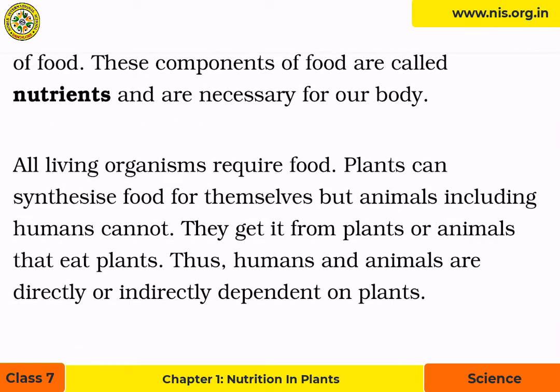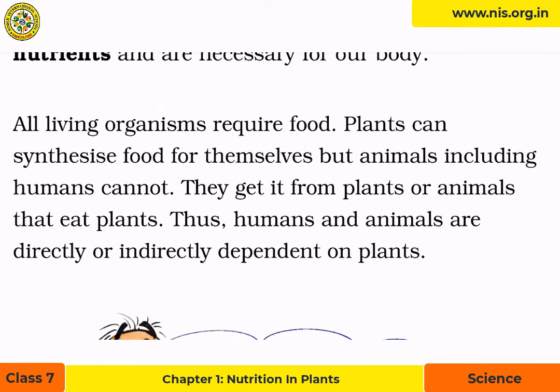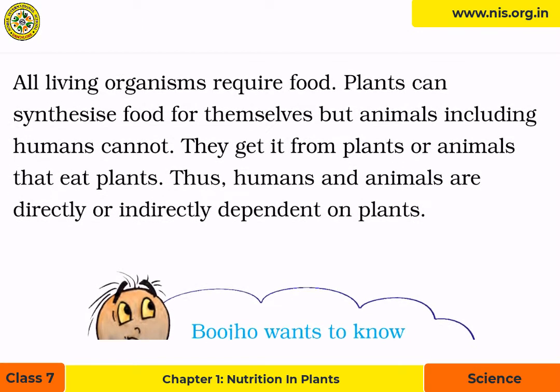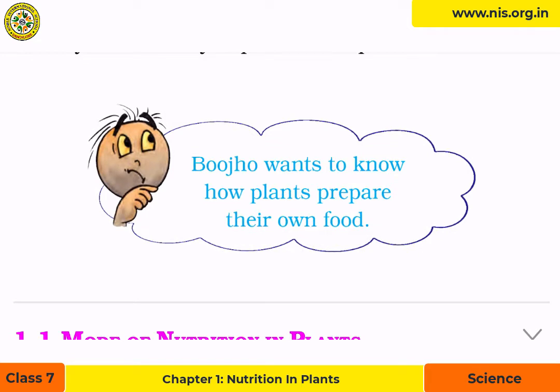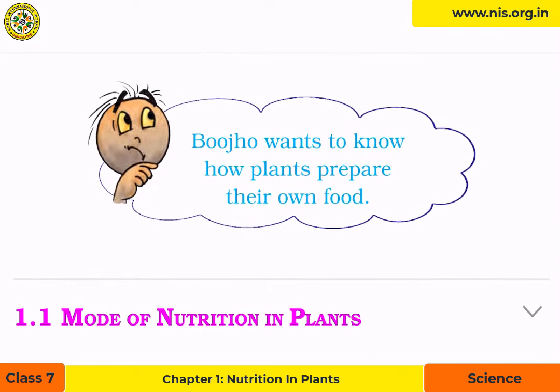All living organisms require food. Plants can synthesize food for themselves, but animals, including humans, cannot. They get it from plants or animals that eat plants. Thus, humans and animals are directly or indirectly dependent on plants. Now, Bujo wants to know how plants prepare their own food.